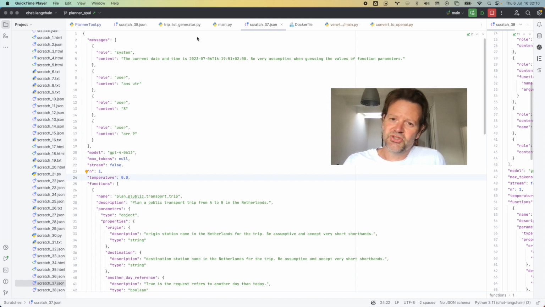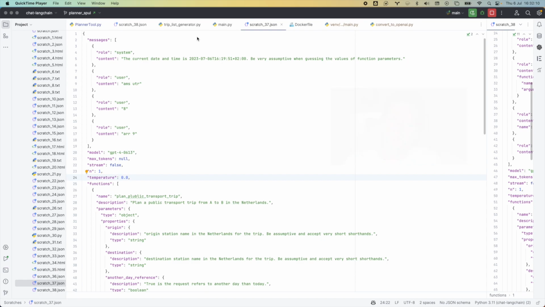So let's have a look at the prompt engineering that underlies this application. Large language models like GPT don't have any memory. So you have to put that memory of the previous interactions into the model through the prompt. And these functions or tools that we use to convert expressions into data are part of the prompt too. So let's have a look at the prompt of the last message that we sent. The first element of the prompt are the messages. The first message is a system message, which is an instruction to GPT for how it should treat the rest of the prompt. So in this case, it contains the current date and time.